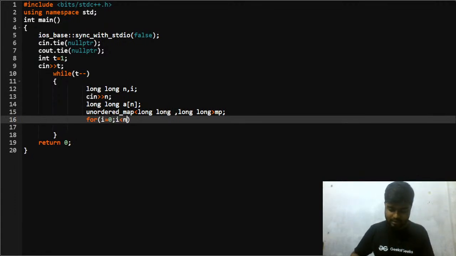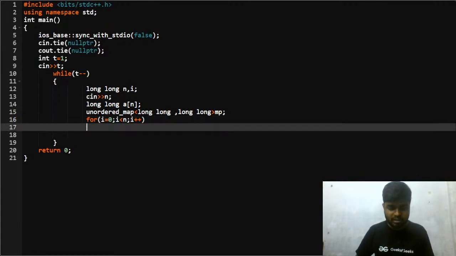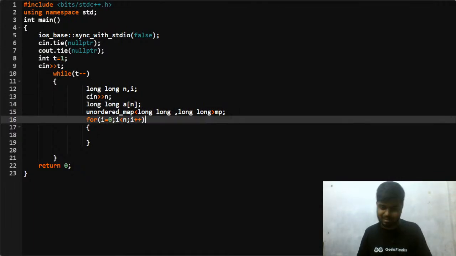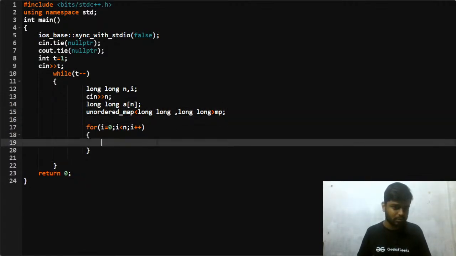I start from 0, i is less than n, and i plus plus. After this, what will I do afterwards? Can someone quickly tell me in the chat? What should I be doing after this? Two-pointer approach? No need for that. You can do this using this approach only, right?